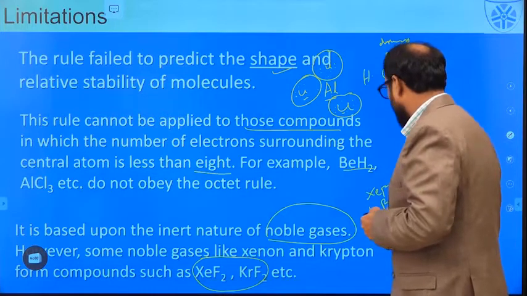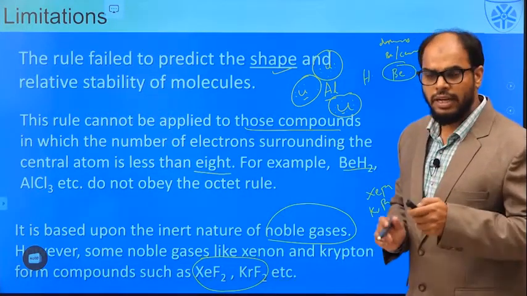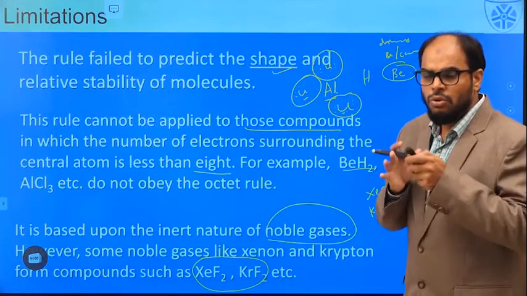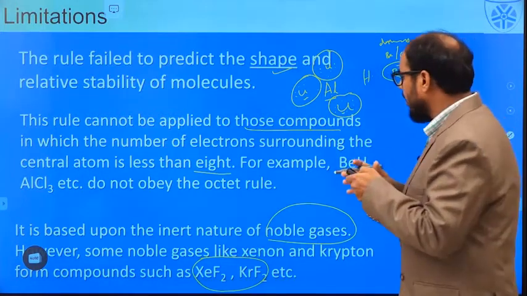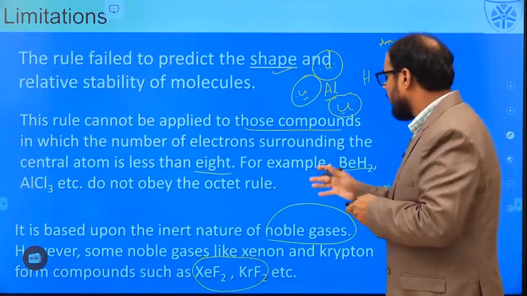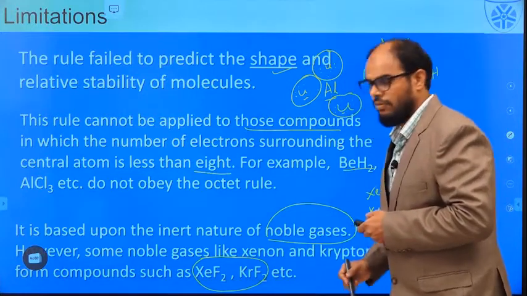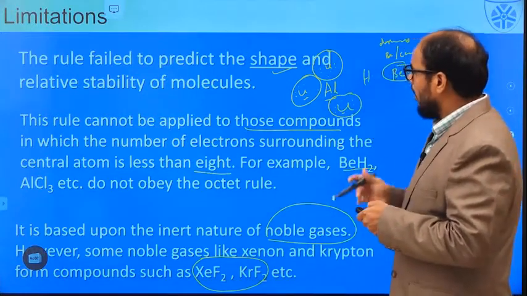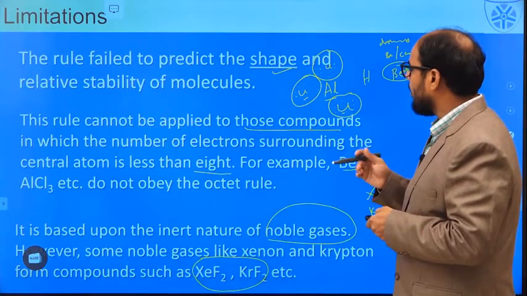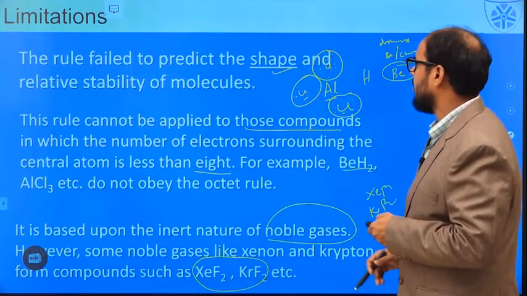Though they were noble gases in which the central atom has the 8 electron rule, this theory could not really give a solution why these kinds of compounds are still reactive. So, this theory could not put some light on some of these aspects.